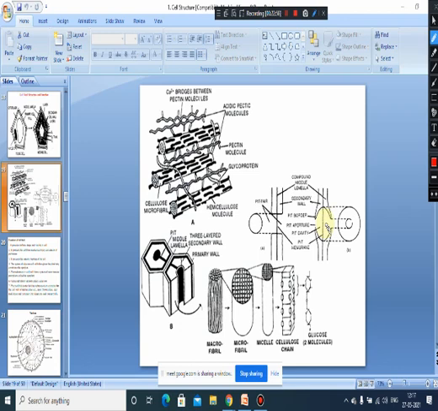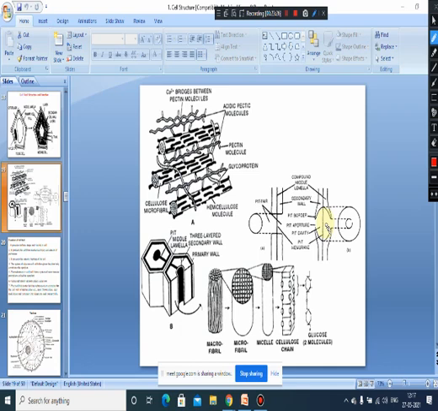And this is seen, as I told you, in this region there is no deposition of the middle lamella also. Only the plasma membrane stretches and opens up into a small pore, and through which cytoplasms are connected with the adjacent cells. And this plasmodesmata was studied by Strasburger initially.